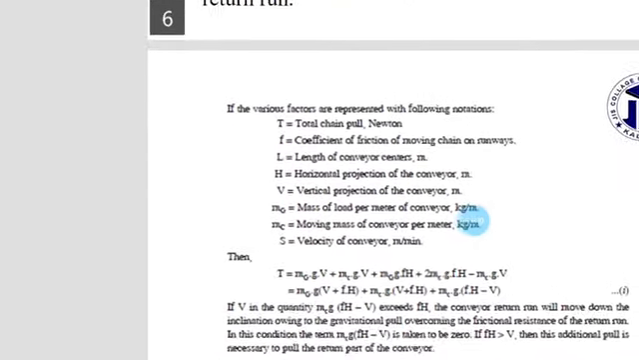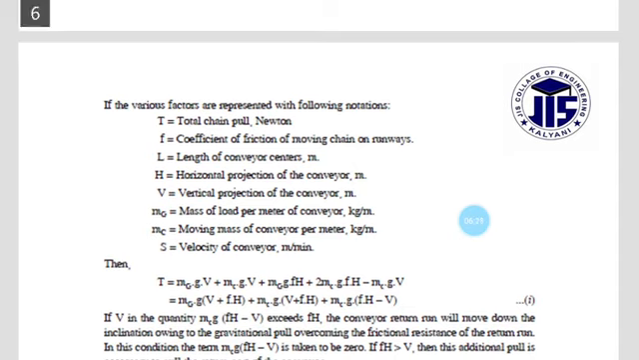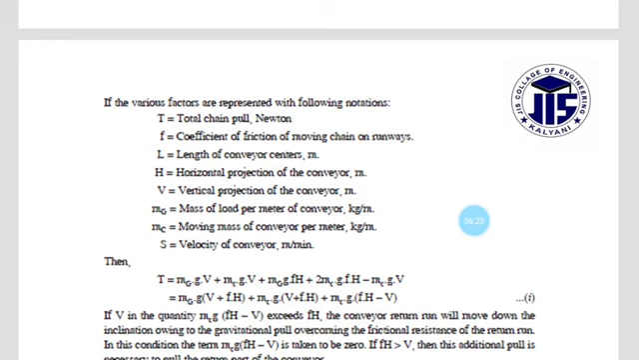If the various factors are represented with the following notations: T is the total chain pull in newtons, and F is the coefficient of friction of the moving chain on runways. L is the length of the conveyor centers.